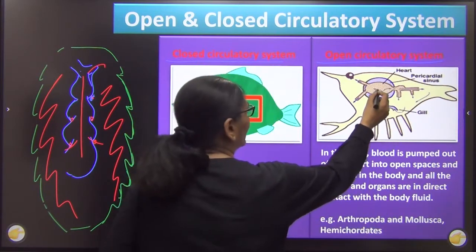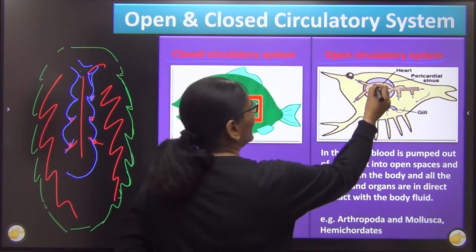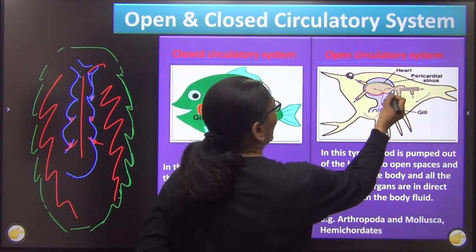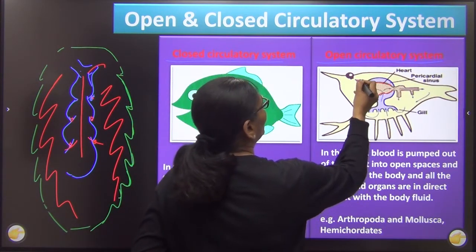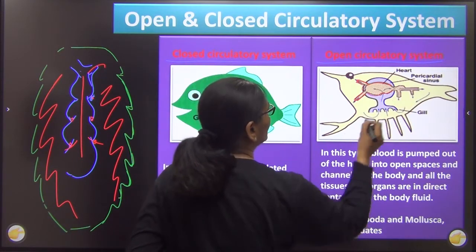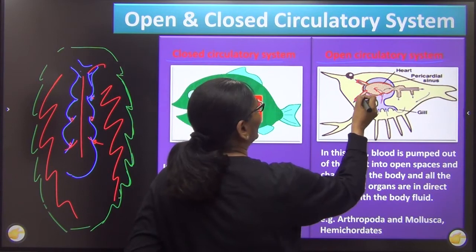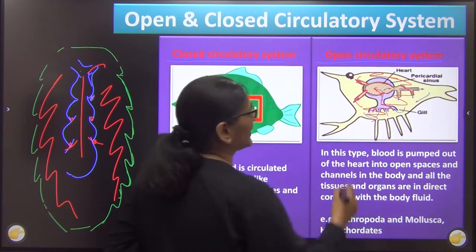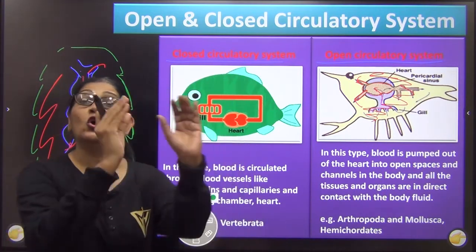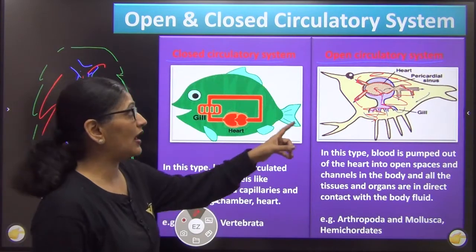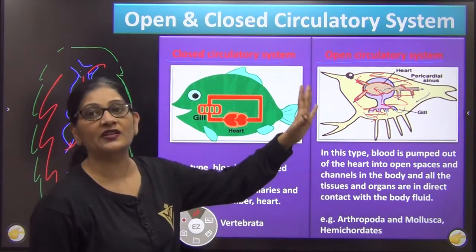Rather, you can see here, this is an arthropod heart. You can see it very clearly. The heart opens into open-ended blood vessels. It just ends into open-ended blood vessels. The blood will enter into the heart, come out, and then spread out in the body space rather than moving into closed vessels. This type of circulatory system is called an open circulatory system.